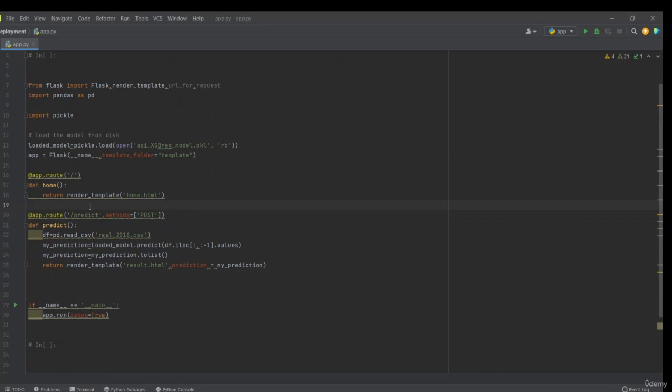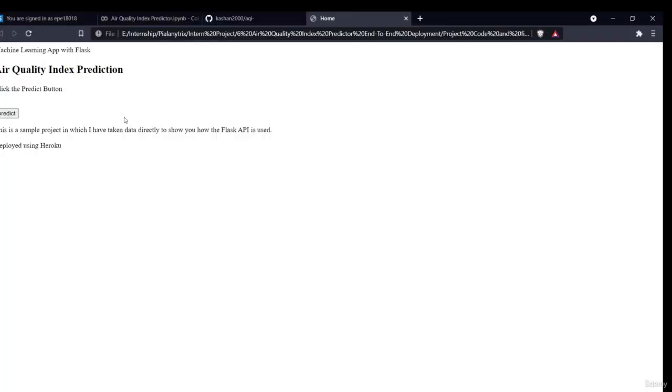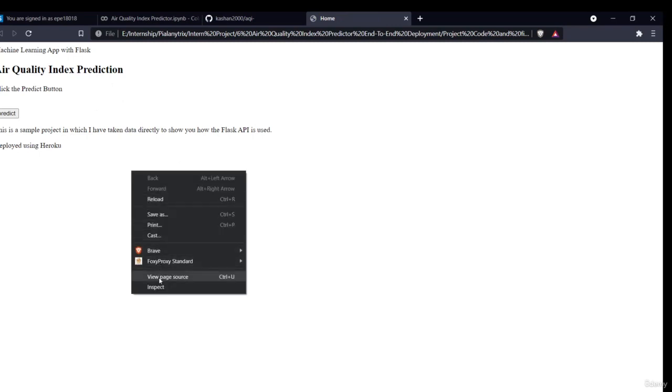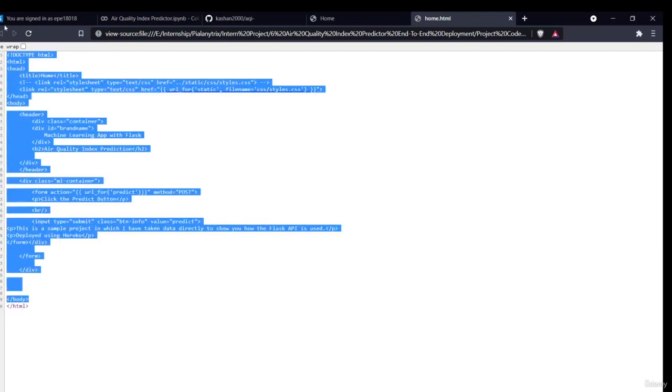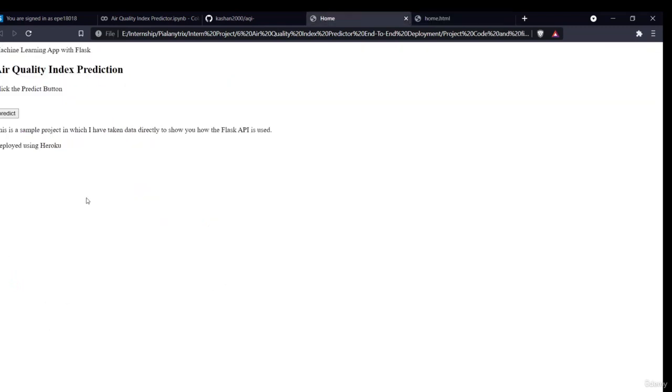In this, it will render my home template. I've made a simple HTML file in the templates folder. As you can see, this is my home file, the template which I have made. If you want to see the source, this is the HTML code which was required. This is a very simple HTML page. You can also use various visualization methods to make it a lot better. This is a simple HTML page where I've written Machine Learning App with Flask, Air Quality Index Prediction. Click the predict button, and it will simply predict the results.